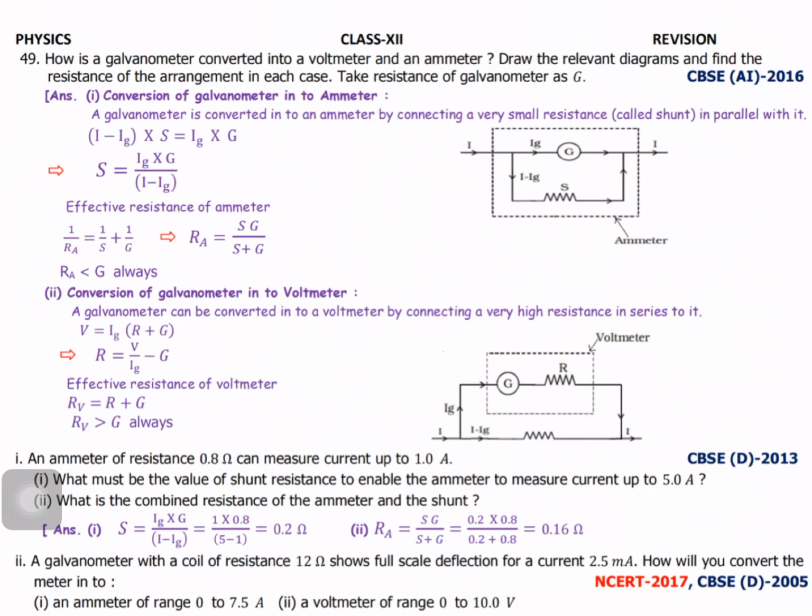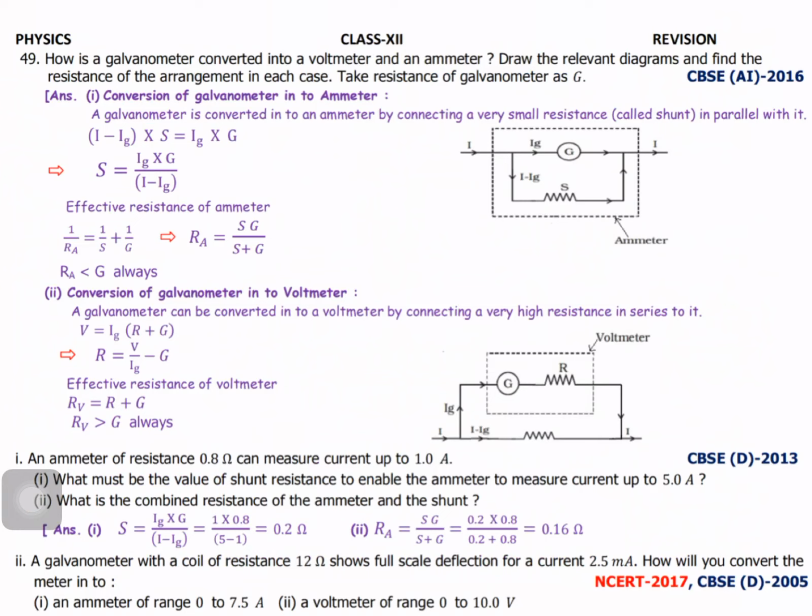See the diagram first of all. The galvanometer is converted into an ammeter by connecting a resistance in parallel to the galvanometer. From the diagram, this resistance, called a shunt, is connected in parallel to the galvanometer. So this is the way you can convert the galvanometer into an ammeter.